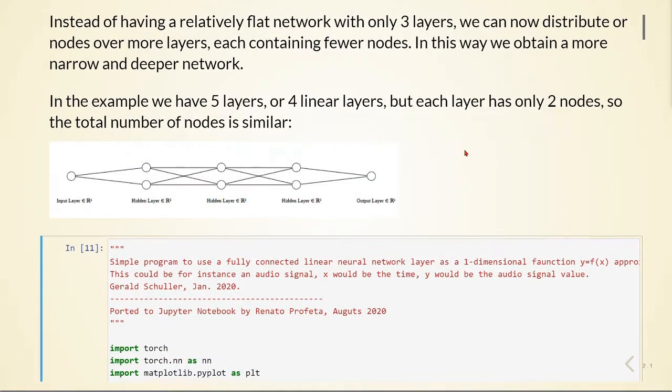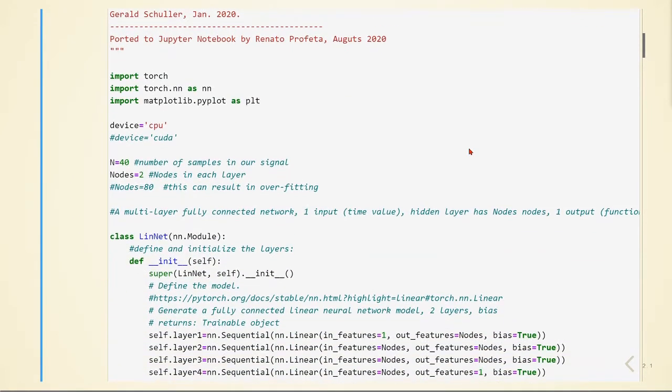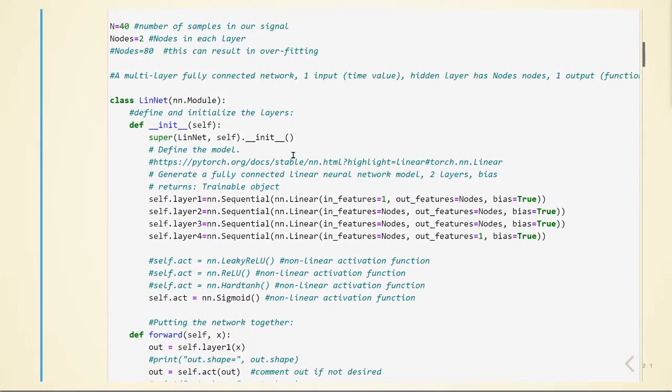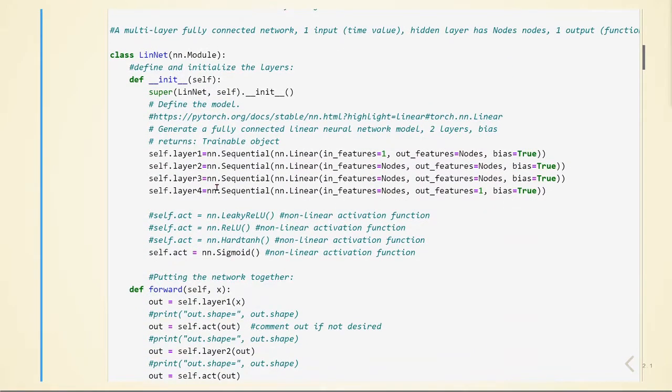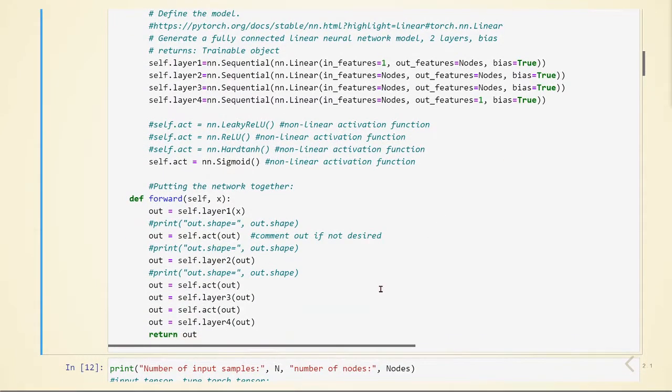So in this example, we can use 5 or 4 layers, but each layer will only have 2 nodes. Our PyTorch implementation is basically the same. We're just defining more layers and changing. So we are using 2 nodes, and then we have 4 layers, and the output layer. Again, we have the activation function after each layer, but we don't have any activation function after the last layer.